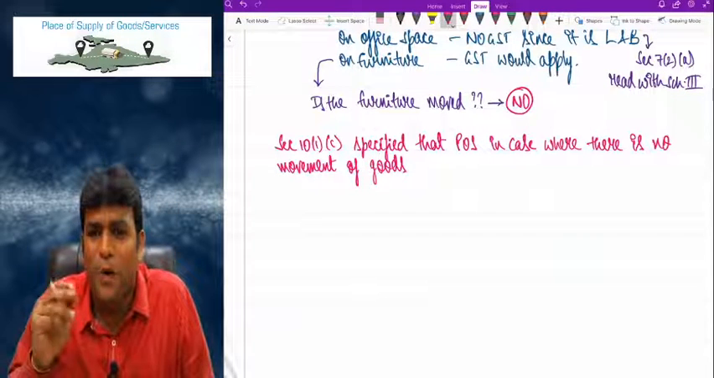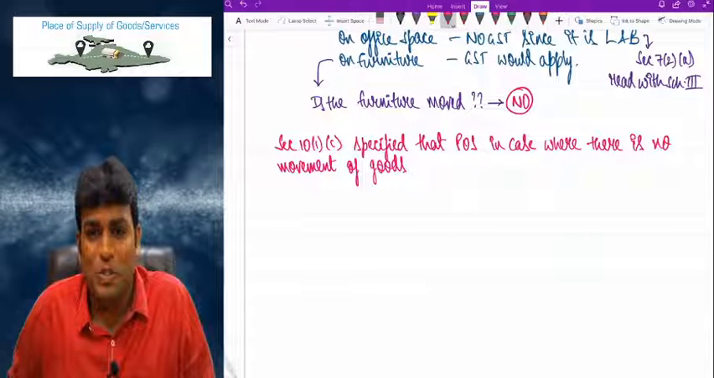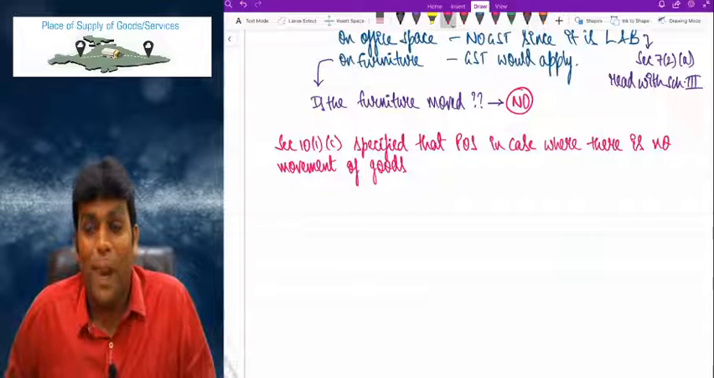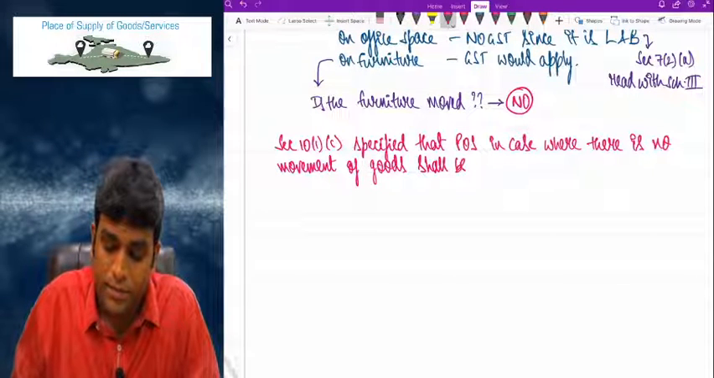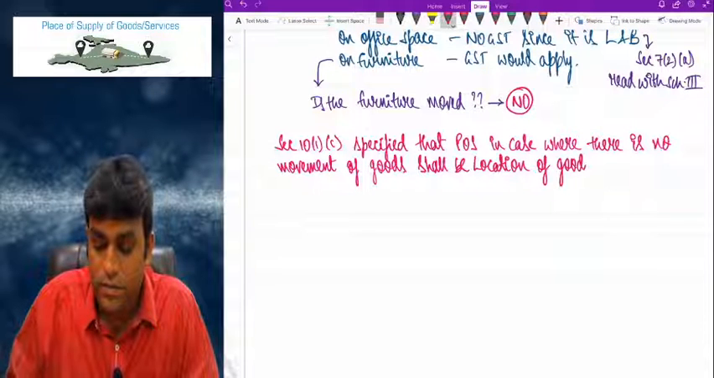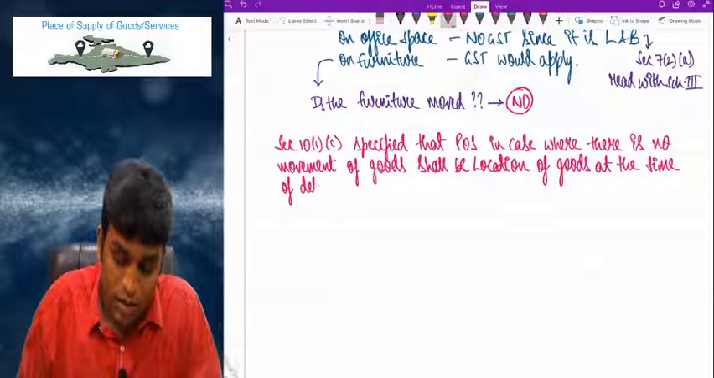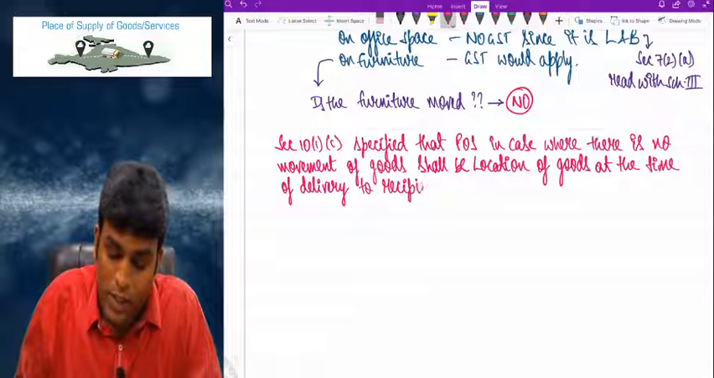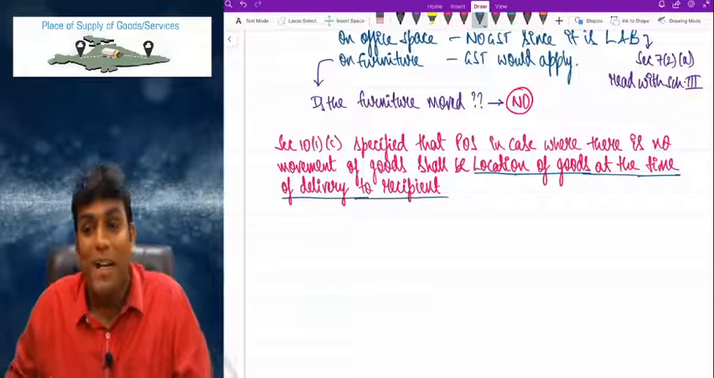POS in case where there is what, my dear friends? No movement of goods. 10.1a was applicable when there was movement of goods, and 10.1c is applicable when there is no movement of goods. 10.1c specifies that POS in case where there is no movement of goods shall be location of goods at the time of delivery to recipient. What is place of supply, sir? Place of supply will be location of goods at the time of delivery to the recipient.